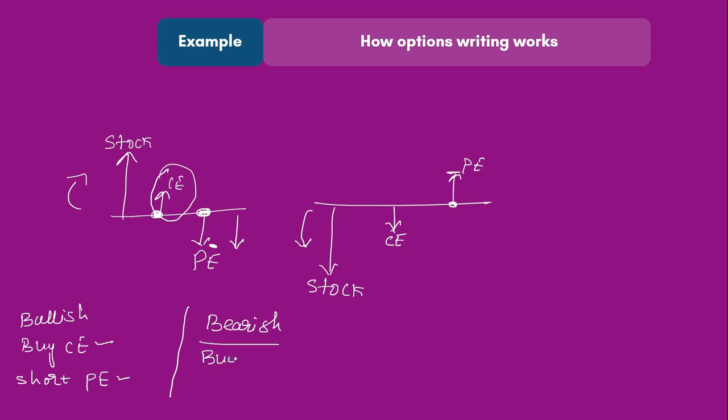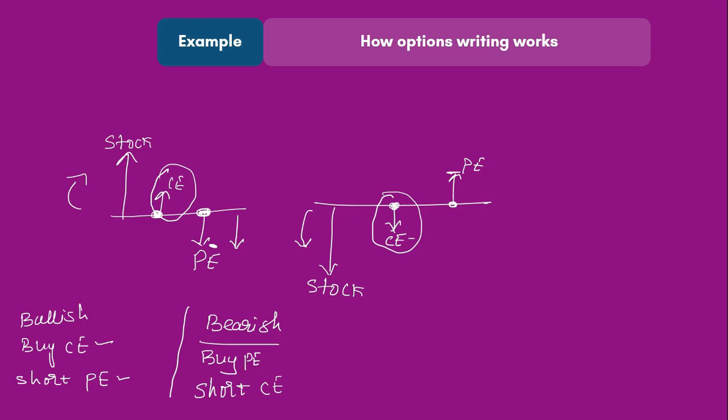So either you can buy a put or you can short the call. You can sell the call so that if the stock goes down, the corresponding call will also go down, and later you can buy the call at a lower price. So you can either buy a put or short a call. So in a bullish market you can either buy a call or short a put. In a bearish market you can either buy a put or short a call.